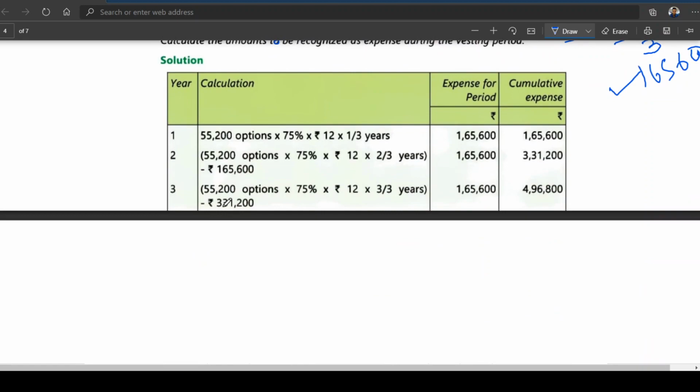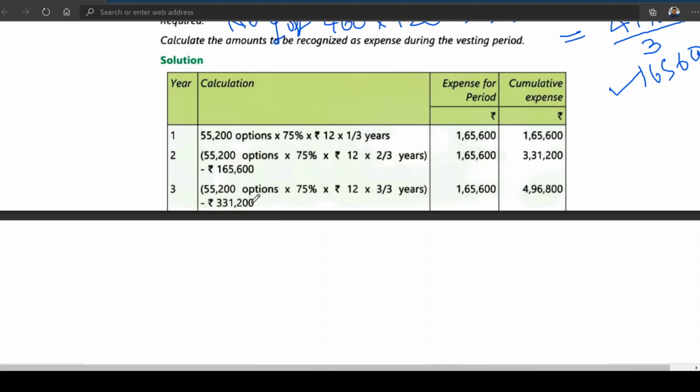Now the third year: 55,200 into again 75%, because 25% have not exercised, into 12 rupees, that is the fair value, into 3 by 3.